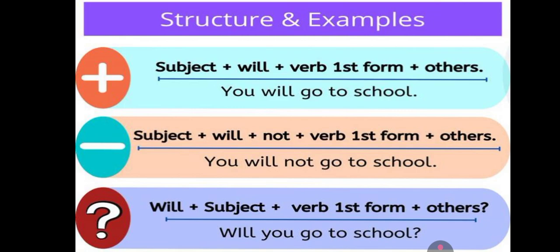So students, right here I have piled up all the three structures for you for affirmative, negative, and interrogative sentences. As you can see, for affirmative we have subject, helping verb, base form, and object. In negative we have subject, helping verb with not, then base form, then object. In interrogative we have the helping verb first, then subject, then base form, and in the last object along with a question mark. Like you will go to school, this one is the positive sentence. You will not go to school, this one is negative. And will you go to school, this one is question or interrogative sentence.